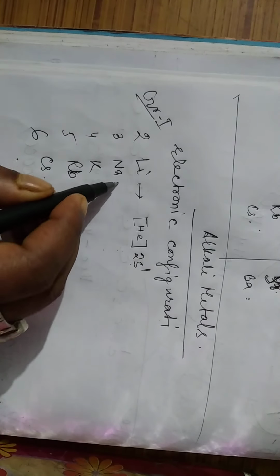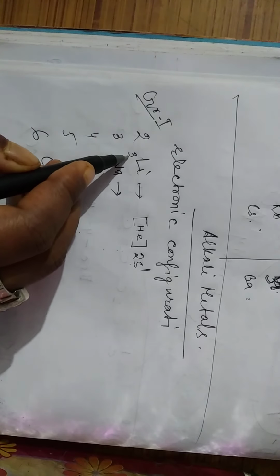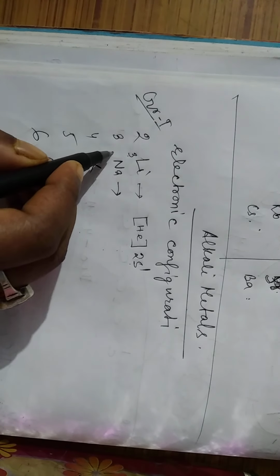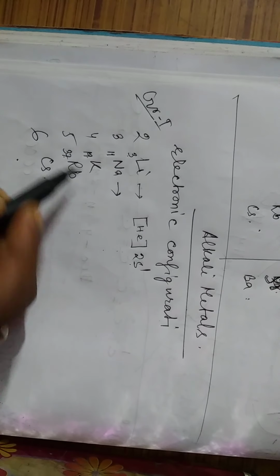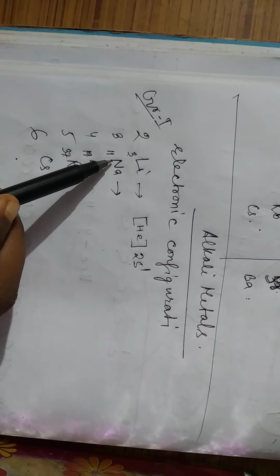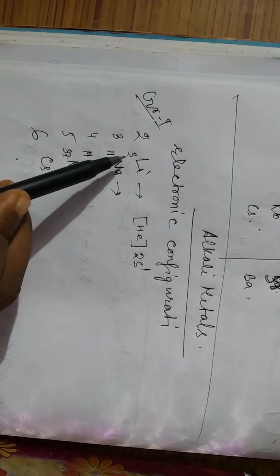What is next? Let me tell you the atomic numbers first. The atomic number of lithium is 3, sodium 11, potassium 19, rubidium 37. After lithium, 8 electrons are added, so the next element is 3 plus 8.